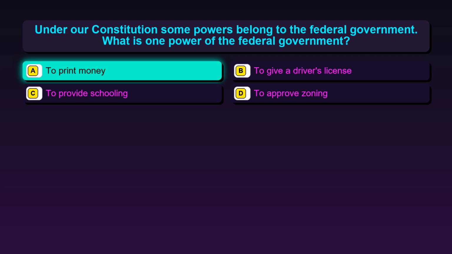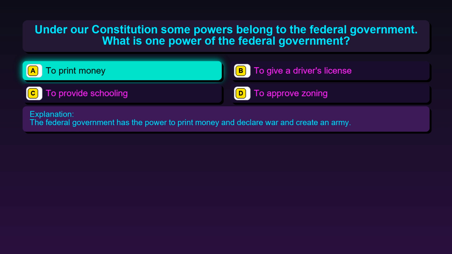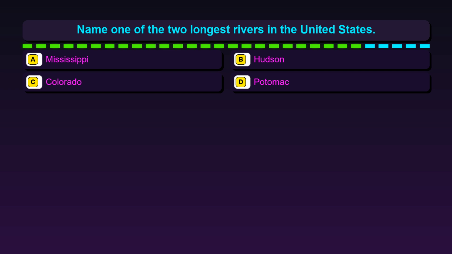The correct answer is option A, to print money. The federal government has the power to print money and declare war and create an army. Question 37. Name one of the two longest rivers in the United States. Option A, Mississippi. Option B, Hudson. Option C, Colorado. Option D, Potomac.